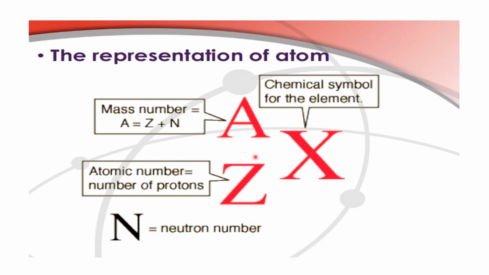In the same way, helium, whose chemical symbol is He, with atomic number 2 and mass number 4, is represented as He with 2 and 4. Likewise oxygen, O with 8 and 16. So in this way, we can represent an atom with its symbol, atomic number and mass number.